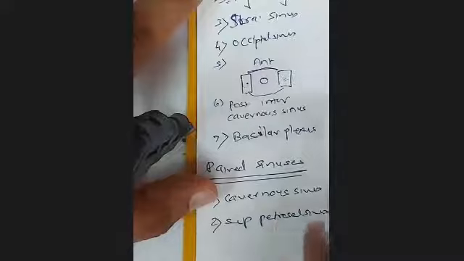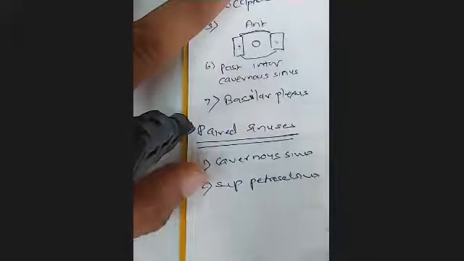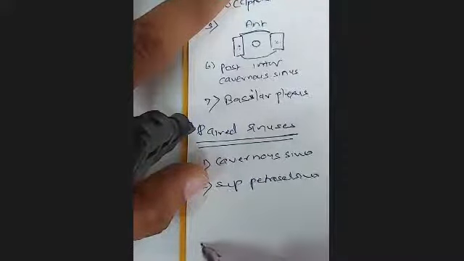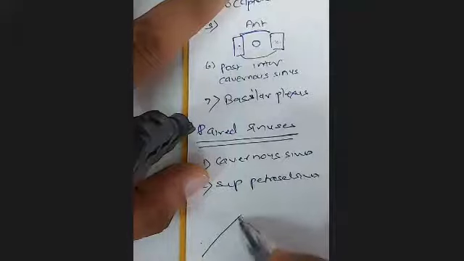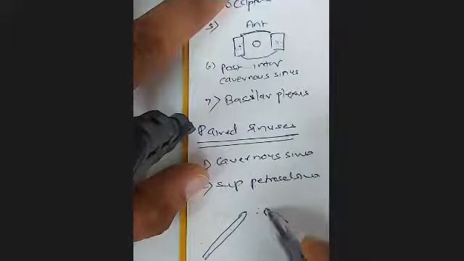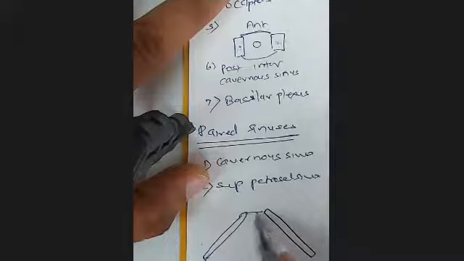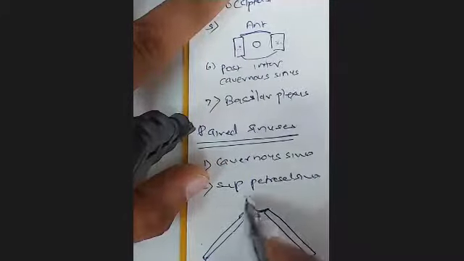Now where is the superior petrosal sinus? We said the attachment of the tentorium cerebelli is on the petrous temporal bone. So we have seen there are these two petrous temporal bones, right? Like this. And then there are the posterior clinoid processes over here, and the anterior clinoid processes here.